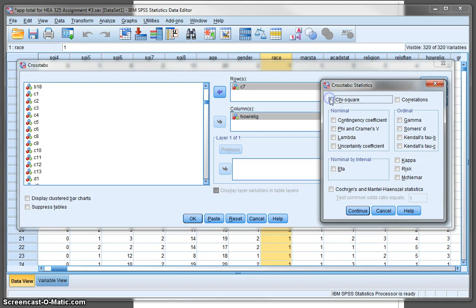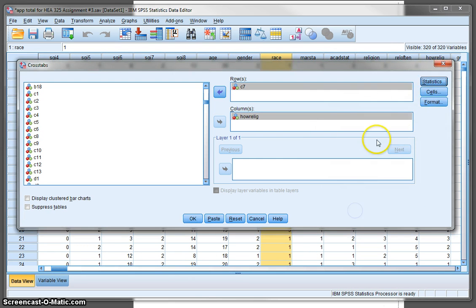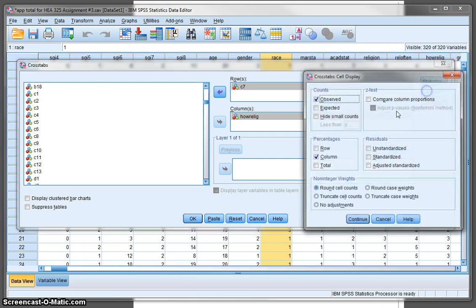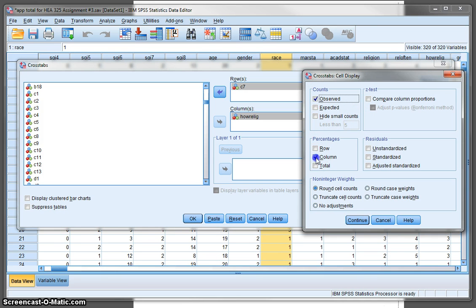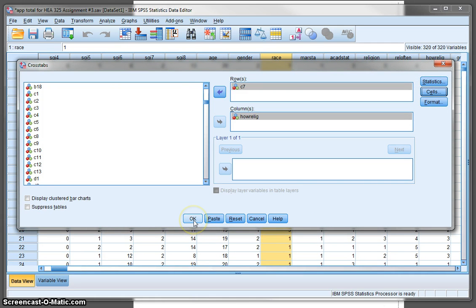so we want to have statistics here. We want to look at the chi-square. We want to look at the cells. We want to look at the observed, but we want to make sure we look at the column, because how religious is the independent variable and C7 is the dependent variable. Okay, let's take a look at this.